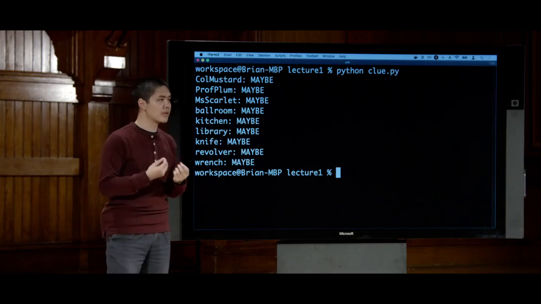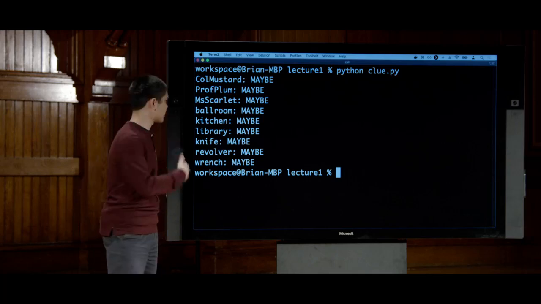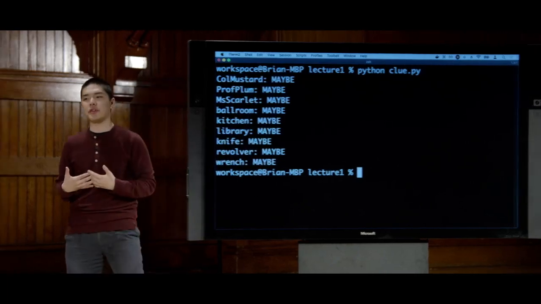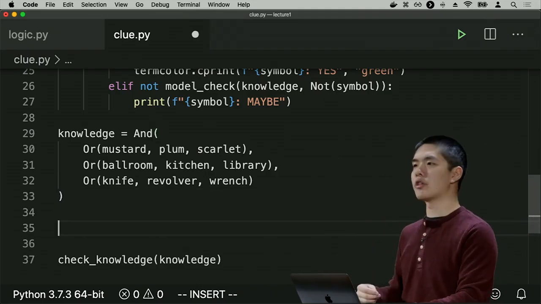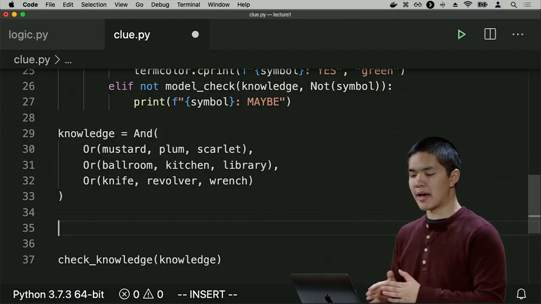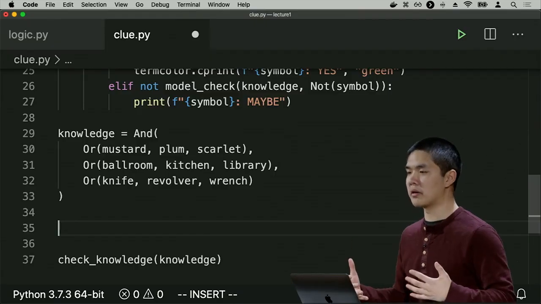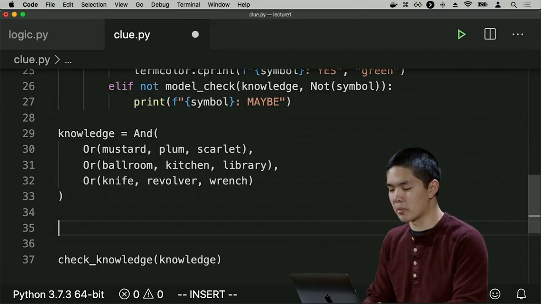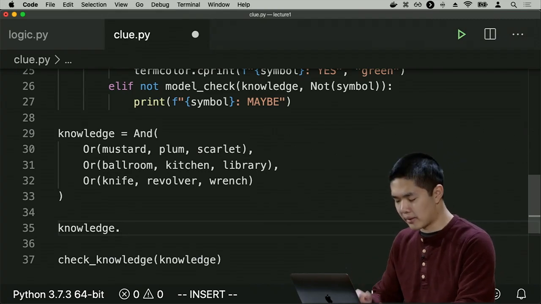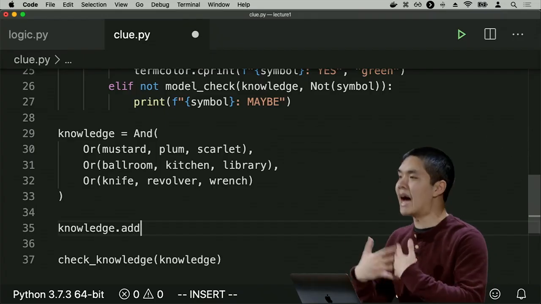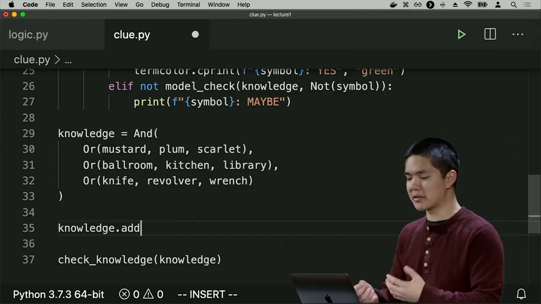But now let me try and add some additional information and see if additional knowledge can help us to logically reason our way through this process. And we are just going to provide the information. Our AI is going to take care of doing the inference and figuring out what conclusions it's able to draw. So I start with some cards, and those cards tell me something. So if I have the Colonel Mustard card, for example, I know that the mustard symbol must be false. In other words, mustard is not the one in the envelope, is not the criminal. So I can say knowledge supports something called add, which is a way of adding knowledge or adding an additional logical sentence to an and clause.